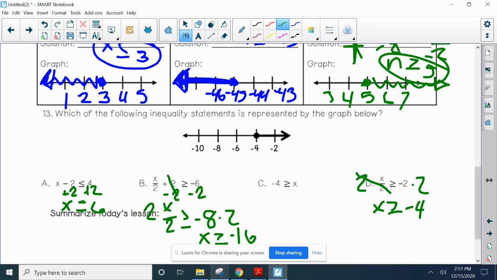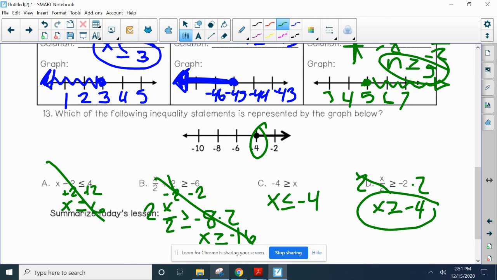So right off the bat, 4 is highlighted, negative 4. So it's not this one with x being less than or equal to 6. It's not this one with 16. It's one of these two with 4. And it's already trying to throw us off because they're in opposite orders. This one has 4 first, and this one has x first. So I'm going to go ahead and turn this around because this says x is less than or equal to negative 4.